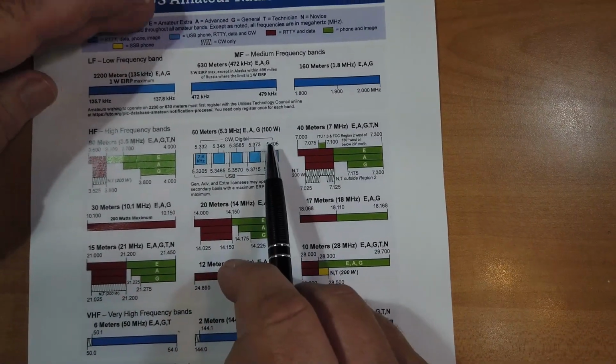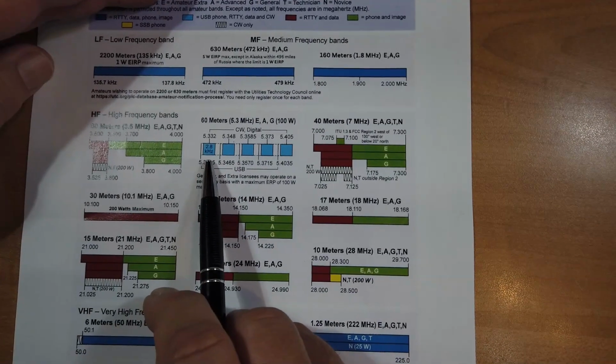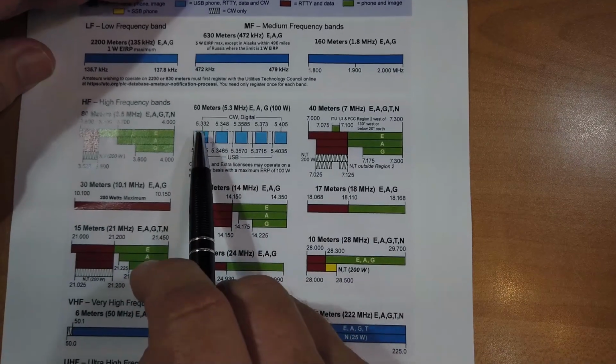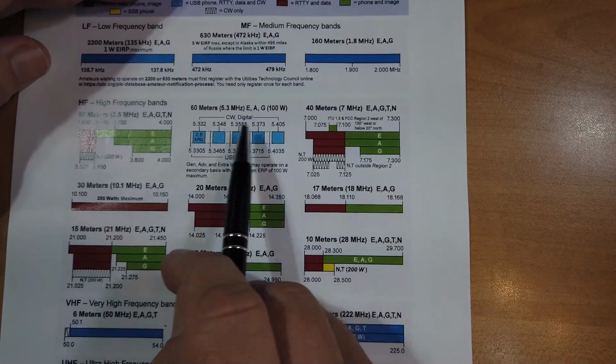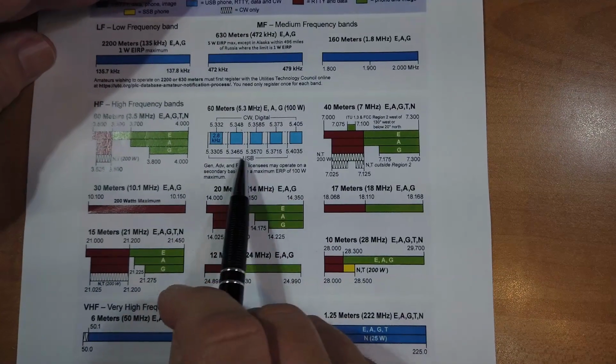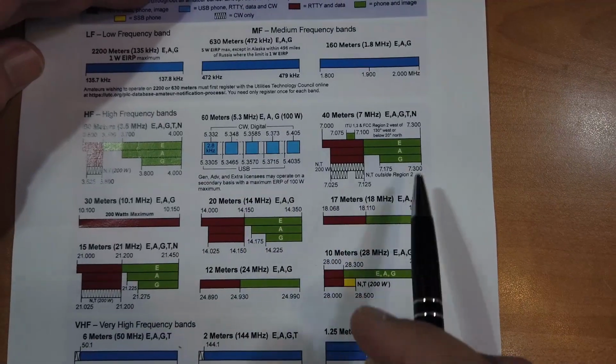Okay, here's 60 meters, and we have 5 distinct frequencies to operate on. Now, the frequencies are specified by their center frequency. Down here on the bottom, you will see what an amateur radio will actually tune to get that, okay?